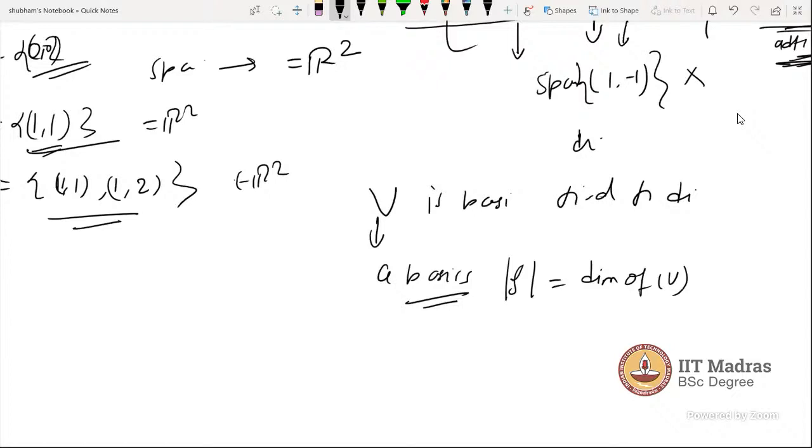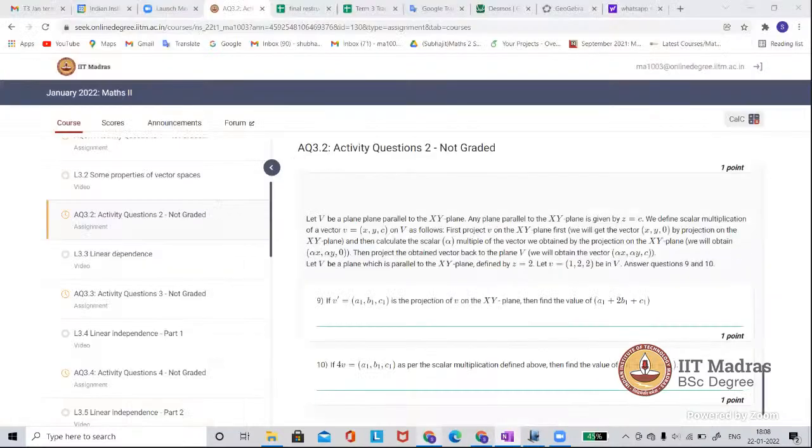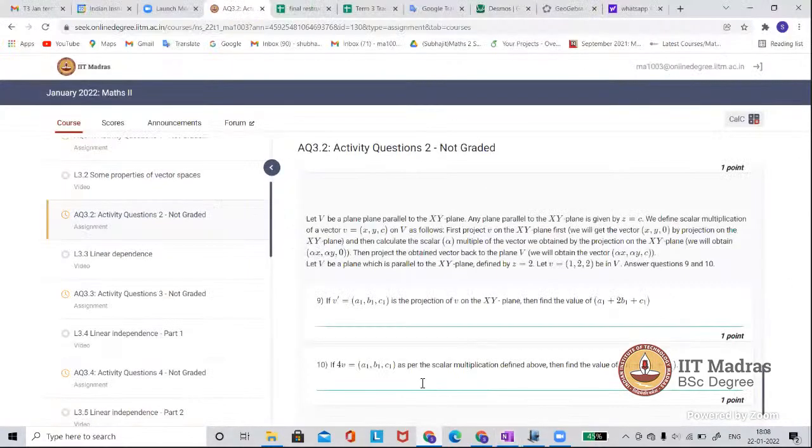Sir, in the case of matrices, how can we say what the dimension is? Sir, in Activity 4.3 there are some questions about a matrix of size 1 cross 2. What is the dimension of a 1 cross 2 matrix? Sir, how can we solve that type of question?